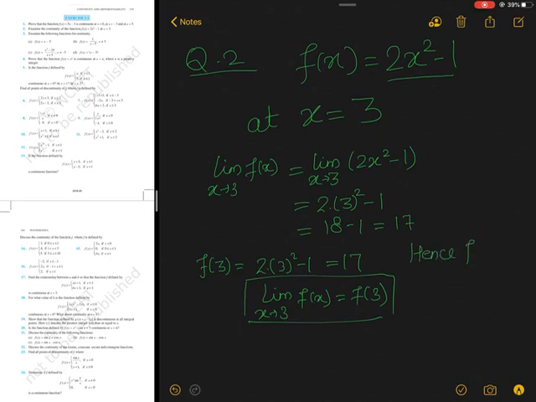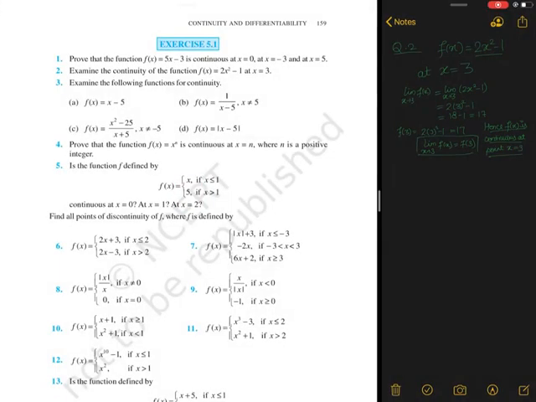Hence function f(x) is continuous at point x equals 3. Be careful while writing this concluding statement. If the question is asked in terms of a point, you should mention the point of continuity or discontinuity. Now let's see some other point.